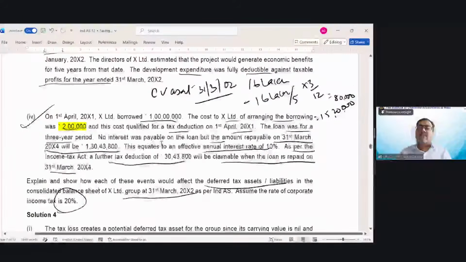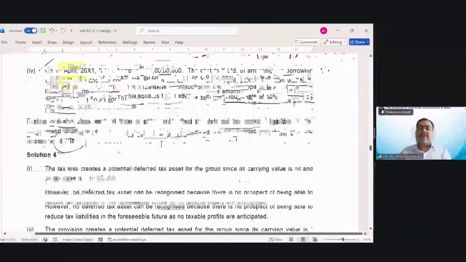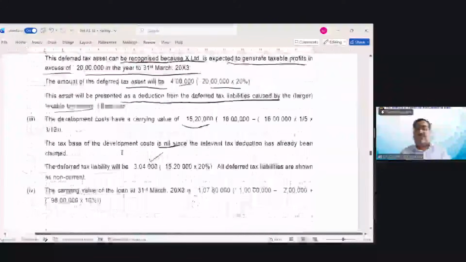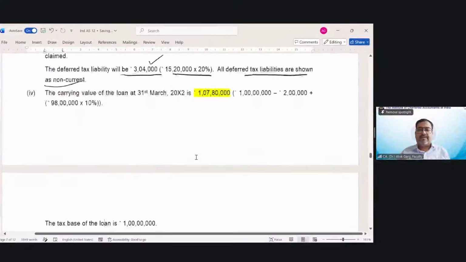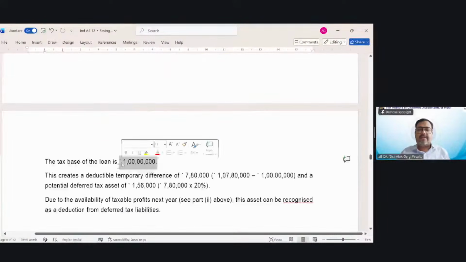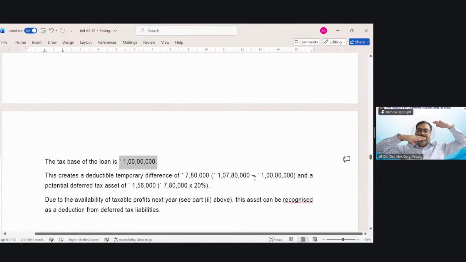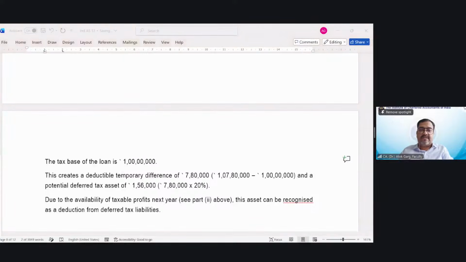So 1 crore 7 lakh 80,000 minus 1 crore, right? So the carrying value of the loan is 1 crore 7 lakh 80,000, which we have discussed, and the tax base of the loan is 1 crore. The liability in the books is 1 crore 7 lakh, the liability in the tax is 1 crore. So we need to reduce the liability, means create a deferred tax asset, means create a deductible temporary difference of 7 lakh 80,000, right? So there will be a DTA of 1 lakh 56,000.